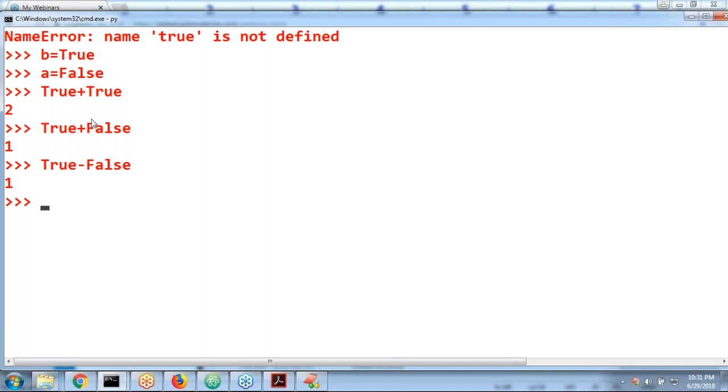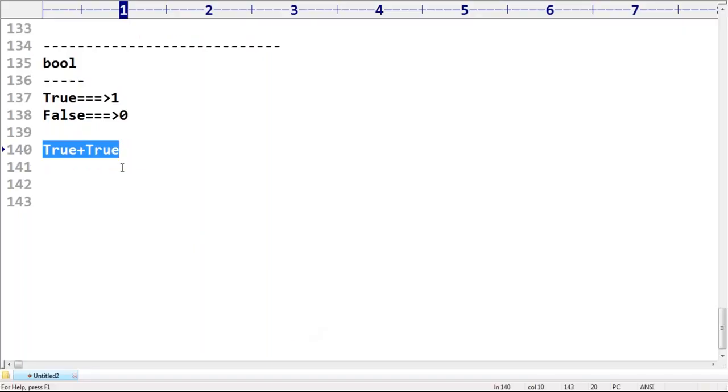Next, the most dangerous concept. Why is True 1? Internally, it is represented like that. Mohit, internally it is represented like that. False minus True: obviously you have to expect the answer. No special reason for that. False minus True, what is the output?